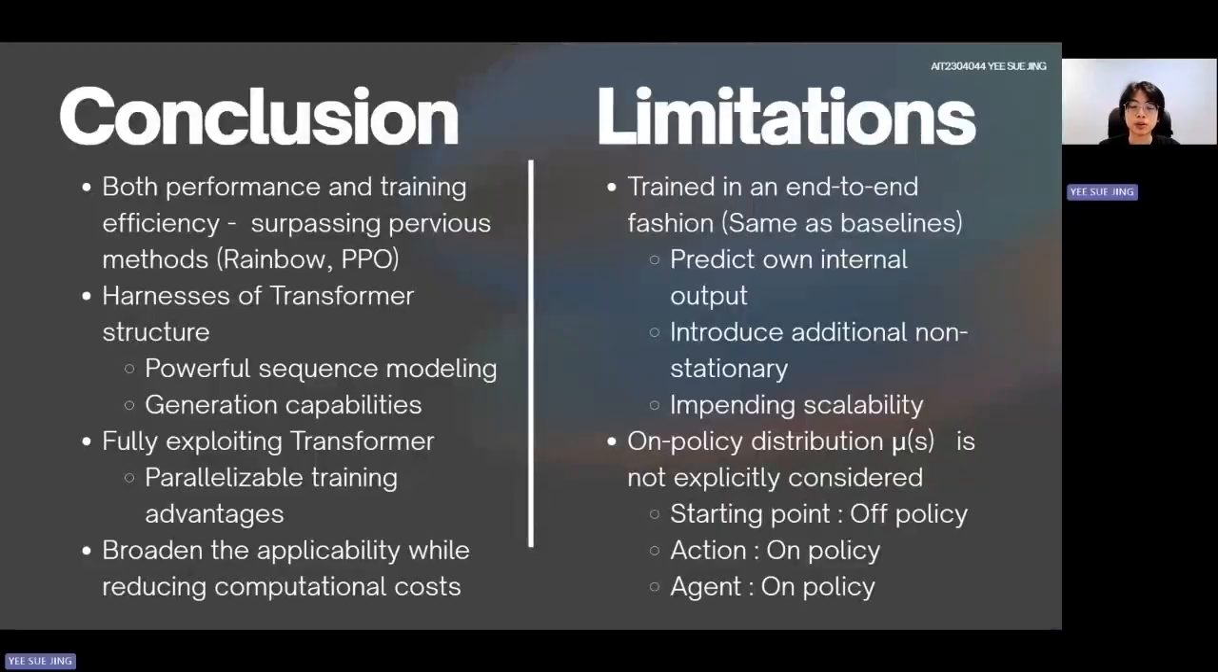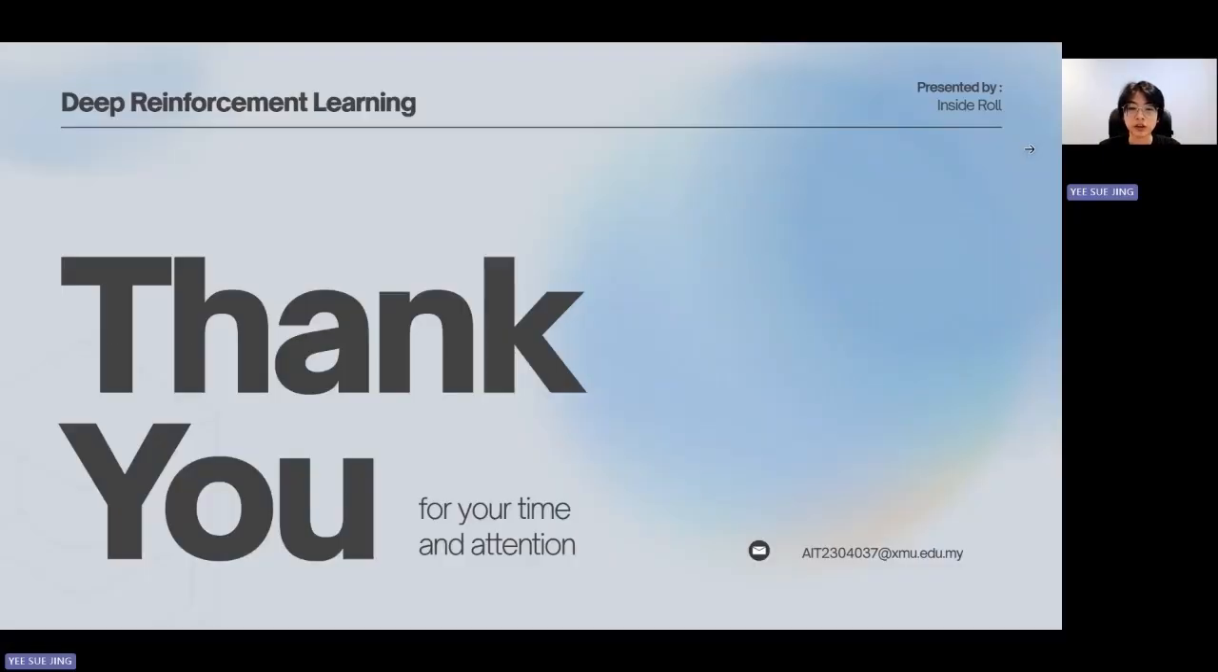So the conclusion of the STORM model is that it surpasses previous methods such as Rainbow and PPO in both training and performance. The STORM model harnesses the powerful sequence modeling and generation capabilities of the transformer structure while fully exploiting its parallelizable training advantages. The STORM model broadened the applicability of it while reducing the computational cost. Although the STORM model has provided many advantages, it still has some limitations. It is trained in an end-to-end fashion, so it can only predict its own internal output, introducing additional non-stationarity and impeding scalability. Secondly, on-policy distribution is not explicitly considered, as the starting point is off-policy while the action and agent are on-policy. That's all for our presentation.